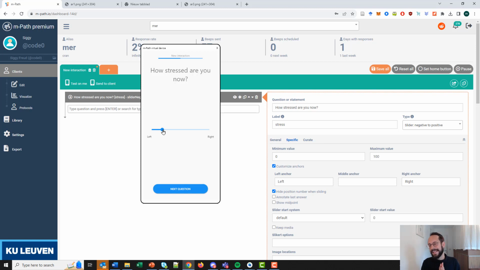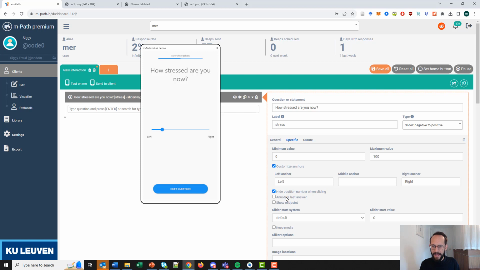Well, in the end, I think it probably doesn't really matter that much if you actually show or don't show the number. But my personal opinion is that it's better to show it, because then a participant has at least the possibility to use this number to give as much accuracy as possible.